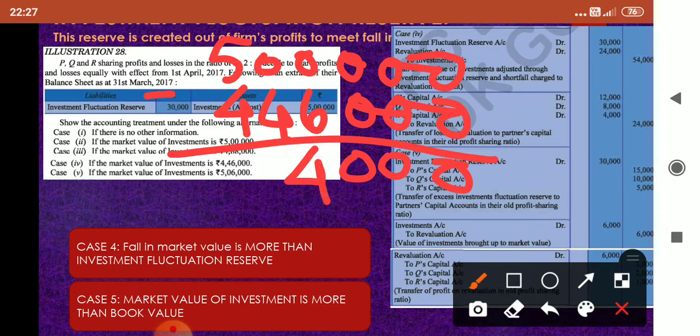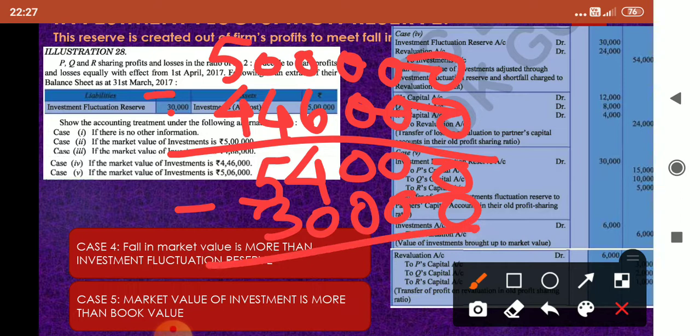9 minus 4, you get 54,000. So loss or fall in asset is 54,000, whereas we have a reserve only of 30,000. So again you have to do minus 30,000.